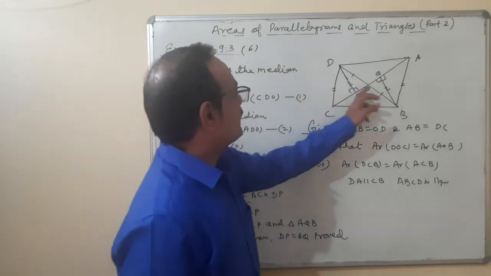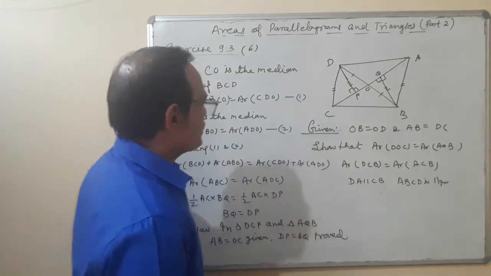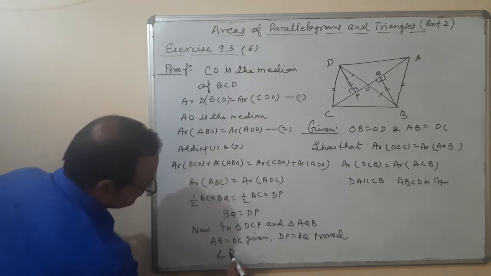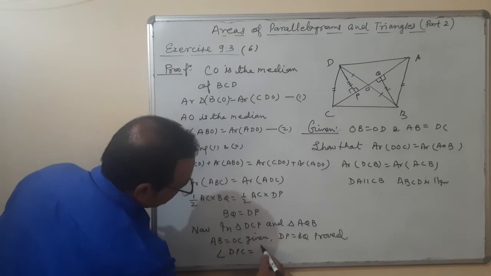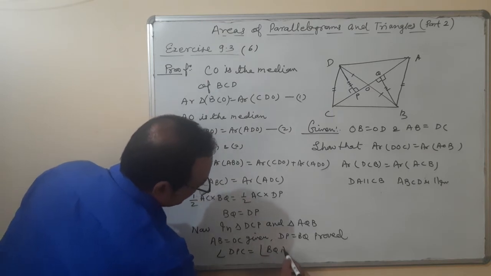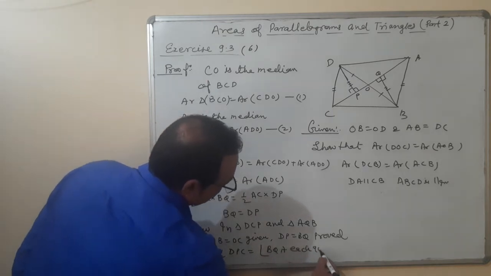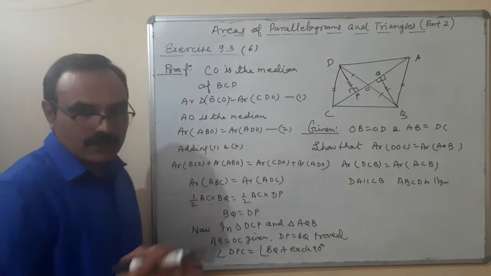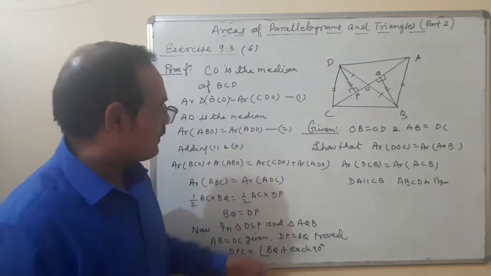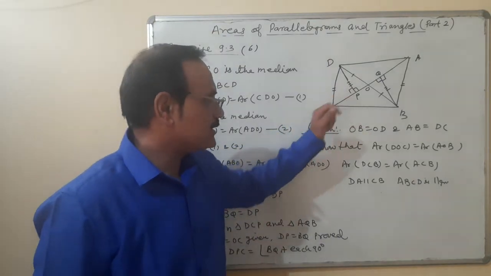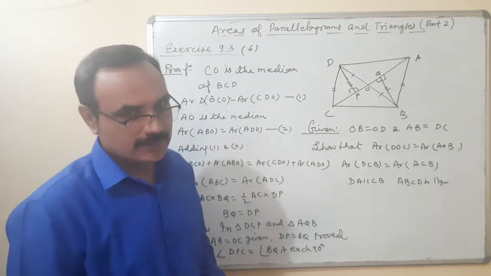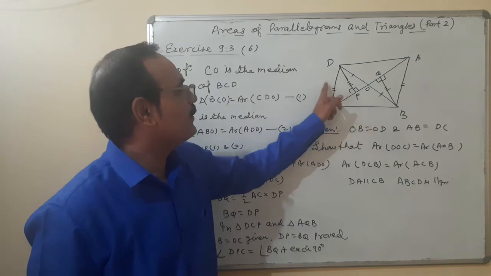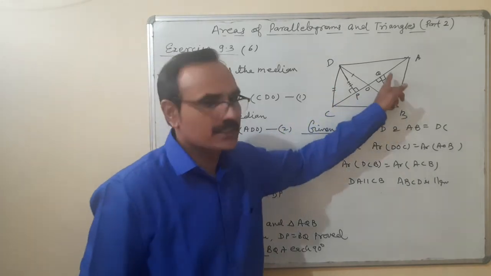That means two sides are equal and angle DPC is equal to angle BQA. Each 90. Okay. Come again to the congruency rule. Angle side, or it is RHS. It is RHS because right angle, hypotenuse and one side. Right angle, hypotenuse and one side.